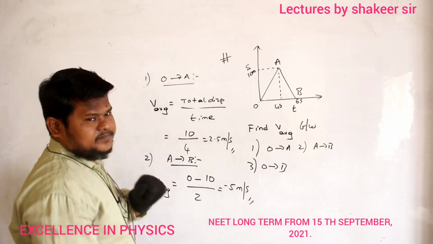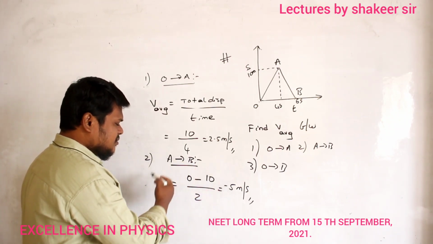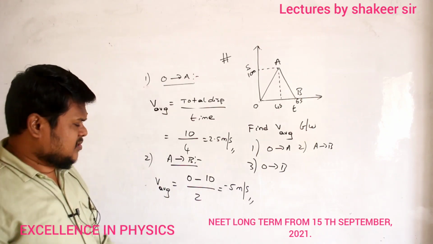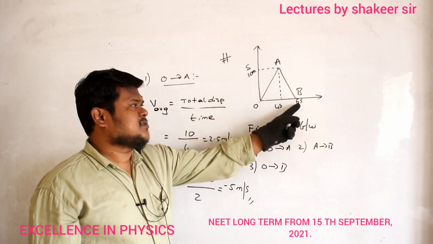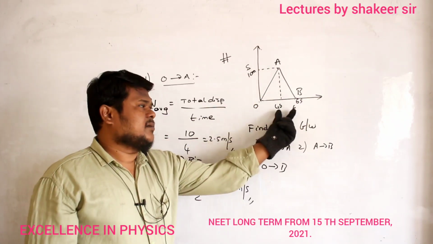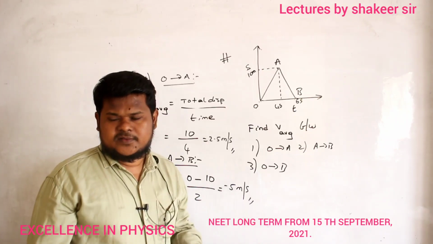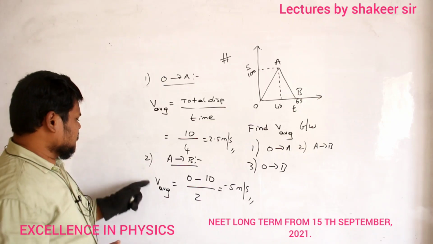Are you able to understand? If I want to represent it in terms of direction also, definitely I have to write minus 5. Or if you are not concerned with the initial conditions, then you write displacement is 10 meters and time taken is 2 seconds, so 10 by 5 is equal to 2 meters per second. I can say it like this also. Understand? Okay.